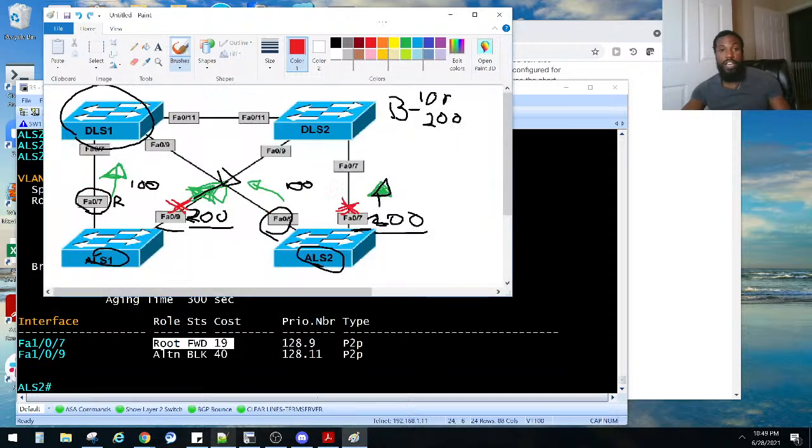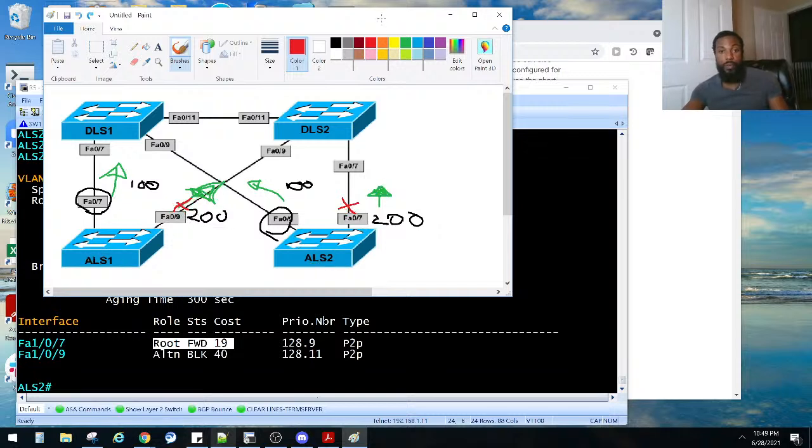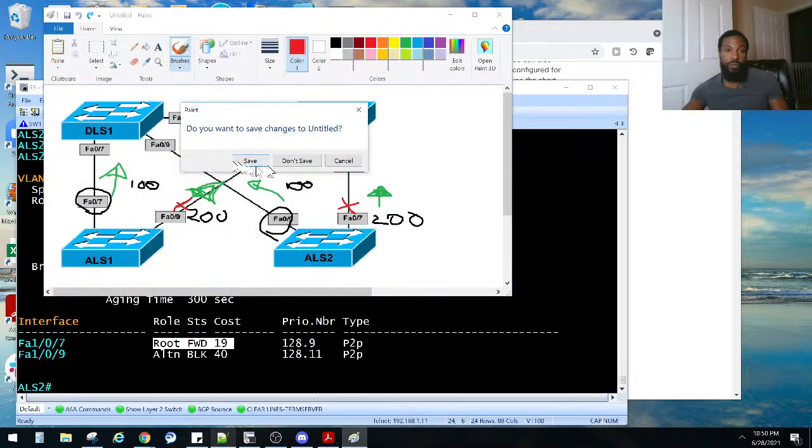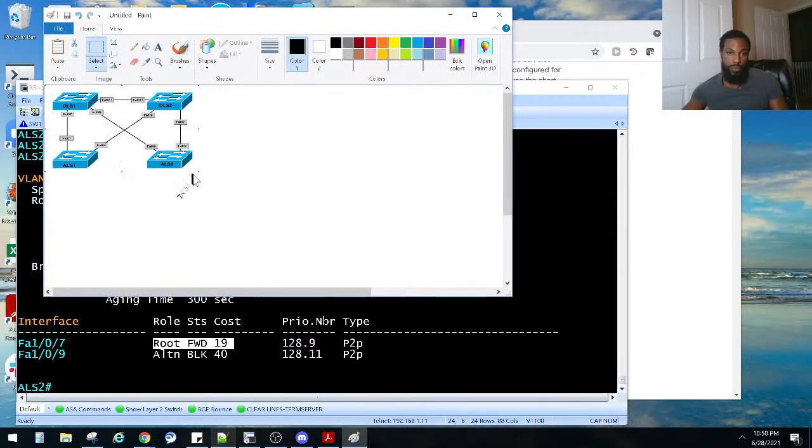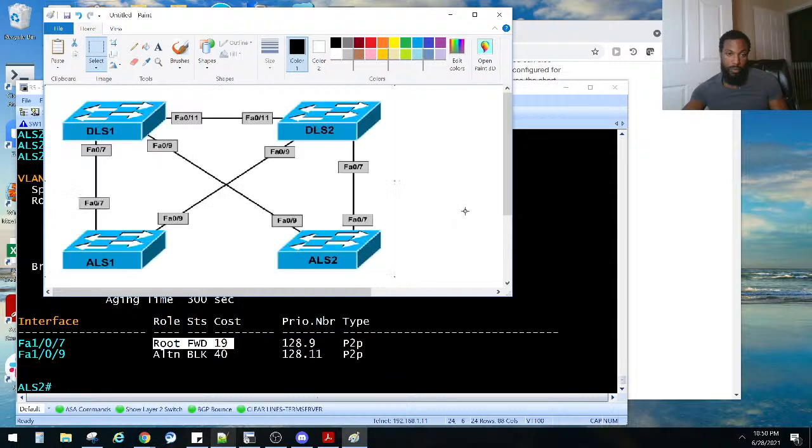Spanning tree could be a very deep subject, y'all, but we gotta learn this stuff if we want to learn it at a deeper level. Oh, don't do me like that. Where's the copy, that bad boy? Oh, I can't go back that far. That's why. Go to my marker.